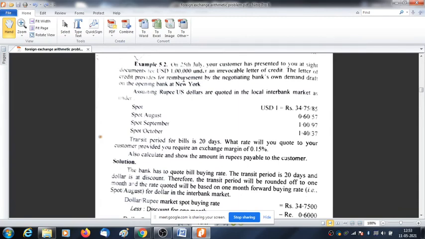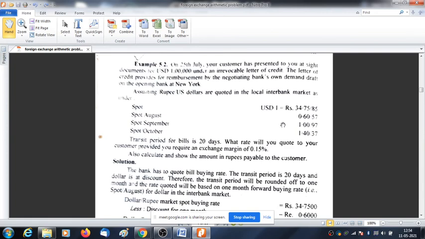Nisha and Jyoti? Sir, selling. No. Your customer is presenting you dollar 1 lakh. So what are we doing? We are purchasing this 1 lakh dollar. Your customer is giving you dollars and in exchange you are giving rupees. Your customer likes to encash this dollar. Yes, dollar purchase. So spot buying rate is given, and spot, August, September, October is given. Transit period is given as 20 days. Up to this, is it okay or not? Tell me.